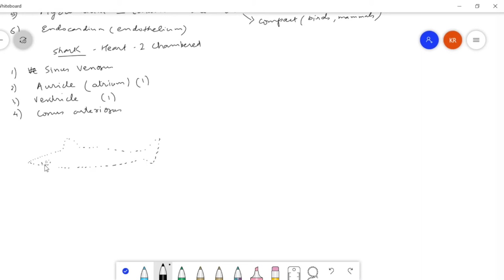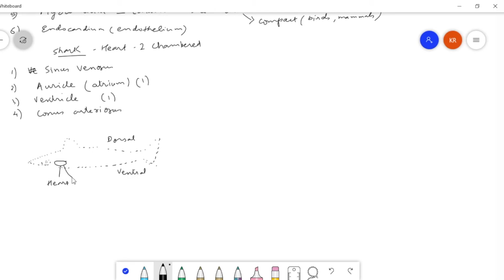Now, so if this is a shark which I have drawn in dotted lines. Let us just look at how the heart will be looking like. The heart is located somewhere over here in this part. Okay, in this region is the heart located. So you can see that this is the dorsal side and this is the ventral side. And the heart is located over here.